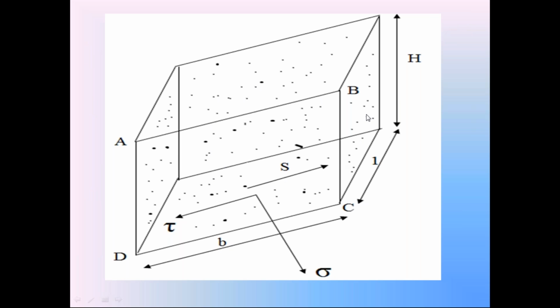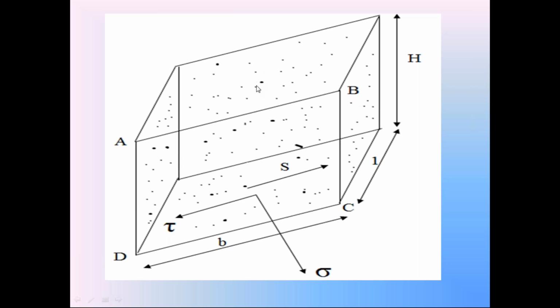So check this soil prism again, please. Everyone check this soil prism. You don't get these details in the notebooks. So check this diagram carefully. This is the soil prism we consider in the discussion, ABCD. The soil prism of unit thickness. The inclined width is B. The inclined width of the soil prism is B. The vertical height of the soil prism is H. So this is the soil prism we consider.